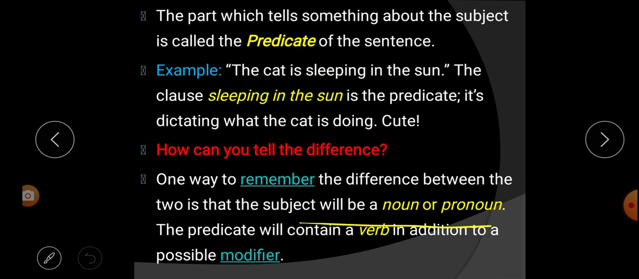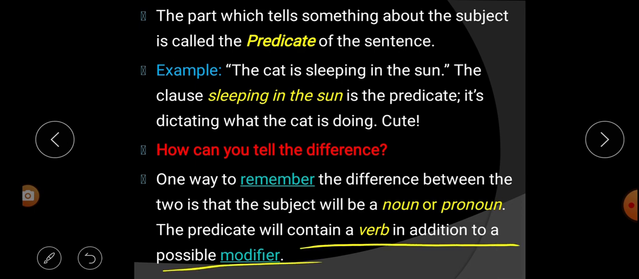So subject will be a noun or pronoun. In a sentence, subject will be a what? Noun or a pronoun. And what is predicate? The predicate will contain a verb in addition to a possible modifier. That means in predicate there will be verb and extra modifier. Understood? So it is very easy that subject contains what? Either it will be a noun or pronoun.